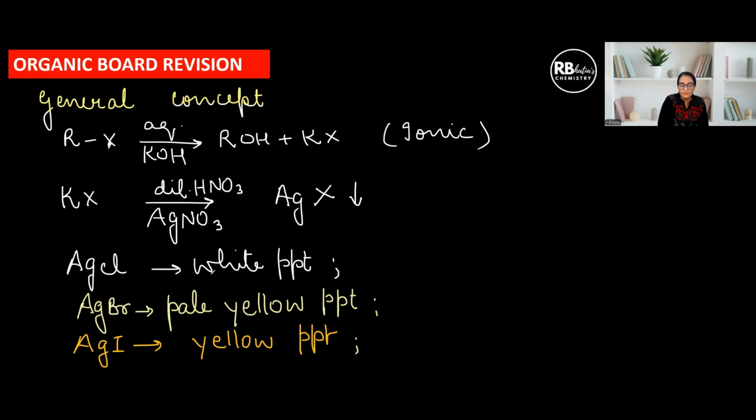From the color of the precipitate, if it's a white ppt, it means AgCl. Pale yellow means AgBr, and proper yellow means AgI, right? I've given different colors, children. So sometimes visually seeing something helps you to recall and remember.